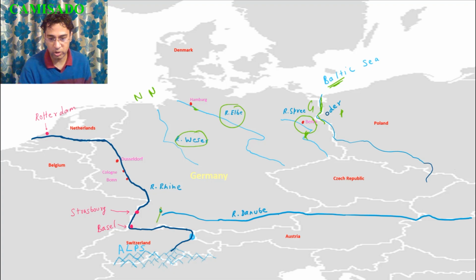And this is river Danube. It starts from Black Forest in Germany. And this is river Rhine. It is the most important river of Germany, and it starts from the Swiss Alps, south of Lake Constance. This is Lake Constance. And then some important cities located on it are Basel, Strasbourg, Bonn, Cologne, Düsseldorf and Rotterdam, and it also ultimately falls in the North Sea.